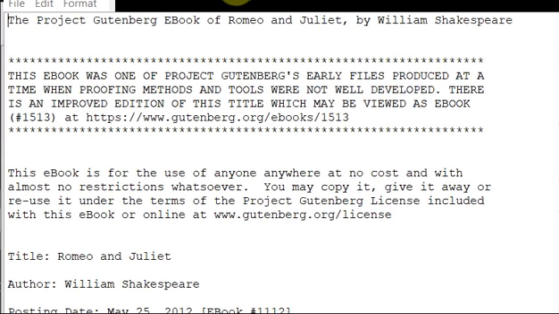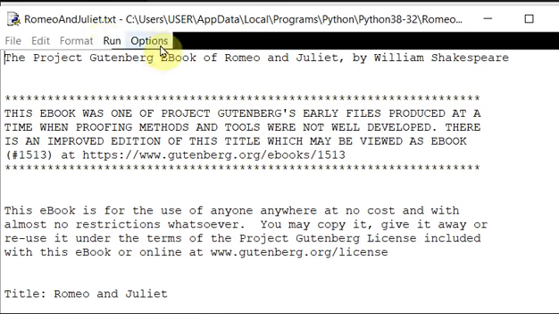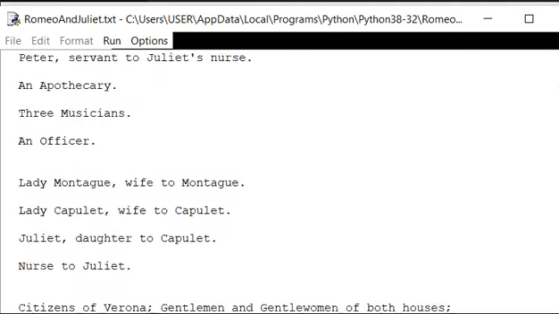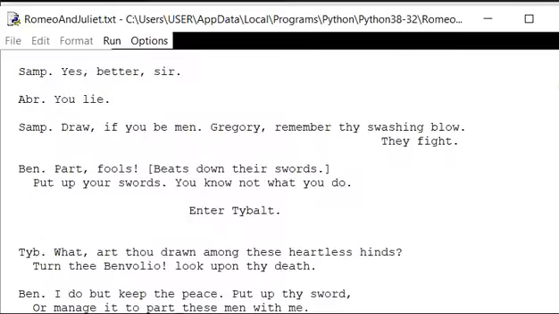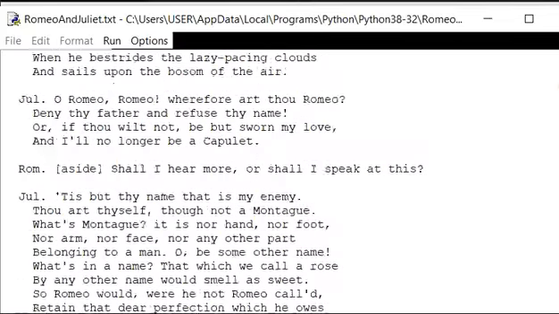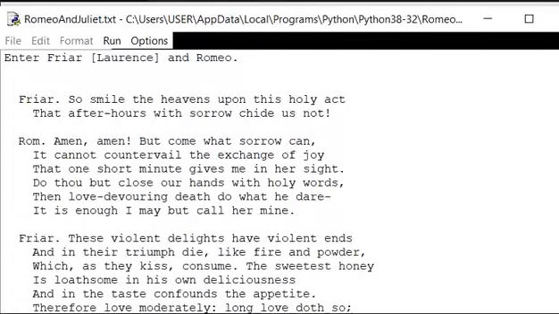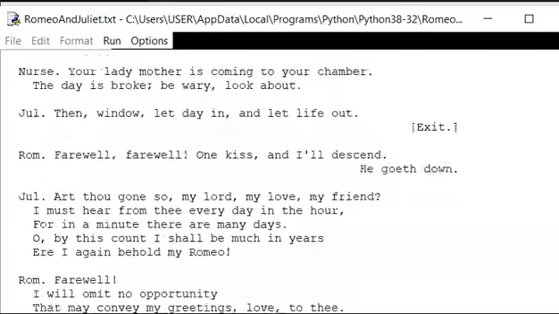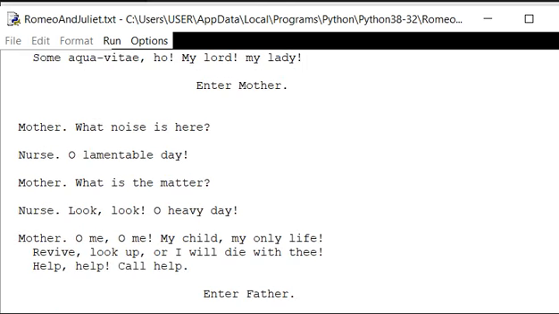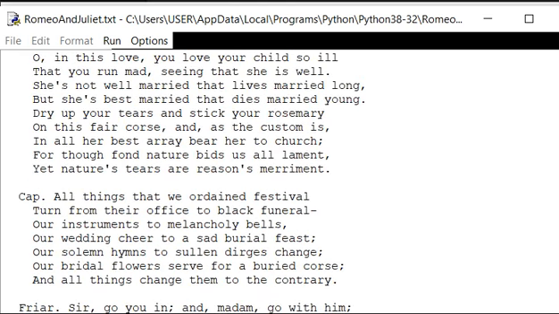So here you can see the file Romeo and Juliet.txt. This is a complete file which has the script of the Romeo and Juliet play, which we have downloaded from gutenberg.org. It is downloaded into your system, so that even though you don't have an internet connection, you can still access this file.